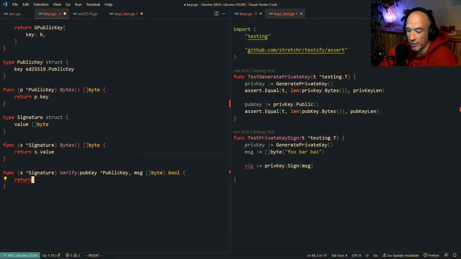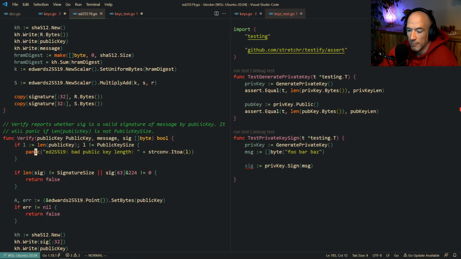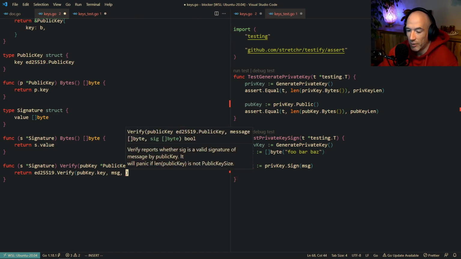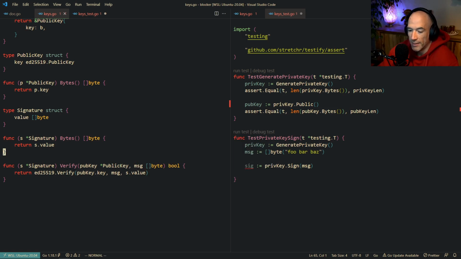And then we can say return ed verify. It's going to be the pub key, the message. What's going on with this verify? Oh yeah, the signature, of course, it's ourself. I was just thinking. It's going to be the message, and then we're going to have the S value. That's the verify thingy. So now we're returning a signature here.